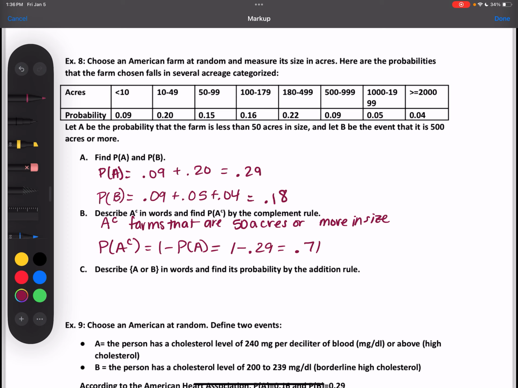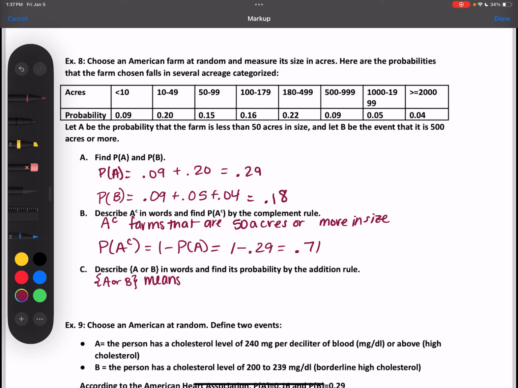Describe A or B in words, so explain what that means, and find its probability by the addition rule. So the probability that the farm is either less than 50 acres in size or 500 acres or more.